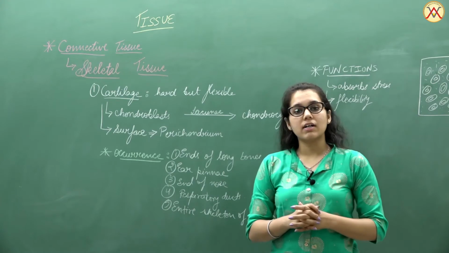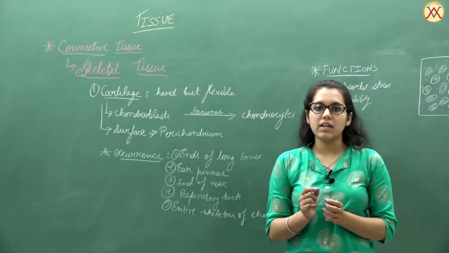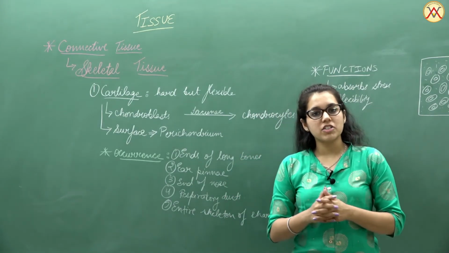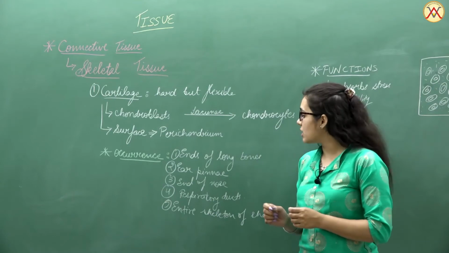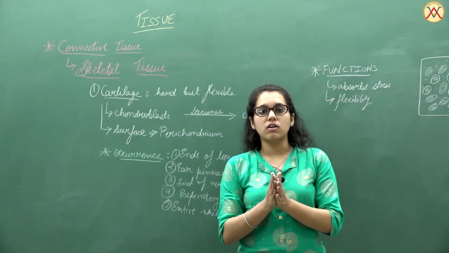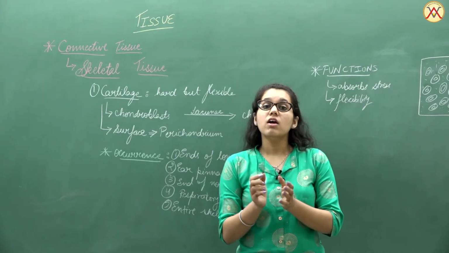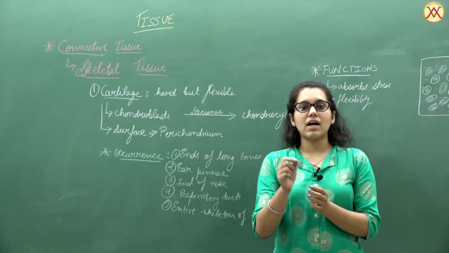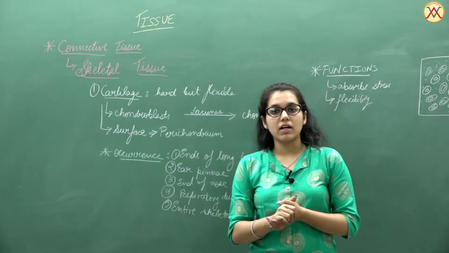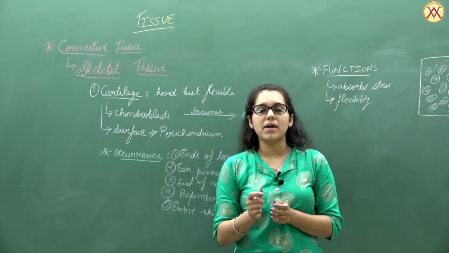When we talk about the occurrence of it, the cartilage is found in very few parts of the human body. Initially, it is found at the ends of the long bones, so that at the time of movement there should not be any kind of friction between them. Then in the ear pinna, that is the external ear, which is foldable, flexible, but comparatively hard.